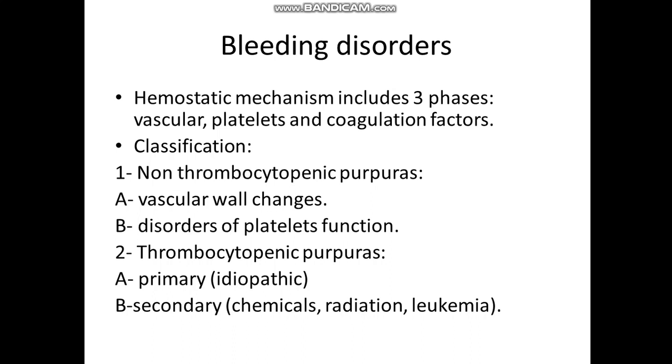Or it could be thrombocytopenic purpura related to a decrease in the number of platelets. And this could be primary, of unknown reason, what we call idiopathic, or could be secondary due to exposure to chemicals, radiation, or due to a malignant condition of the bone marrow called leukemia, in which there is an increase in immature white blood cells at the expense of the production of platelets, red blood cells, and normal white blood cells.